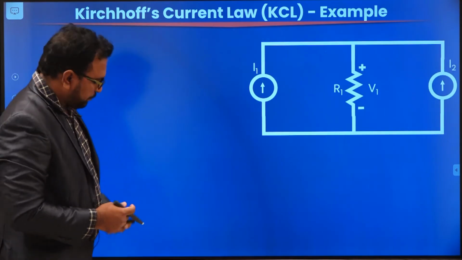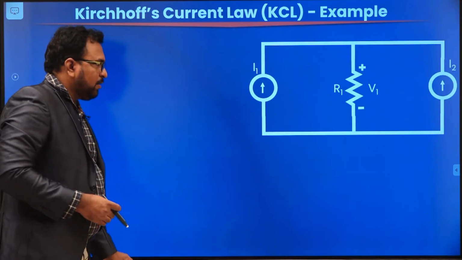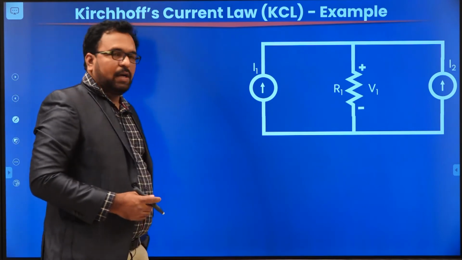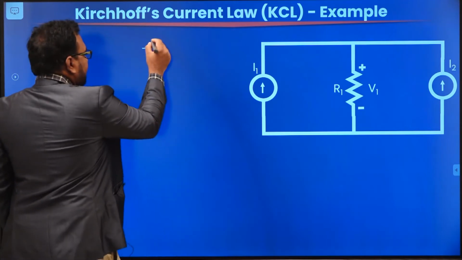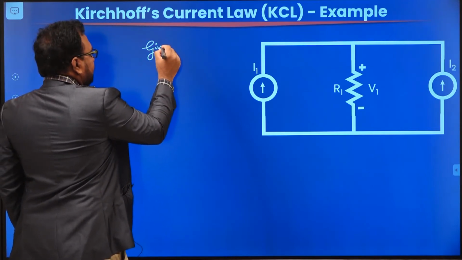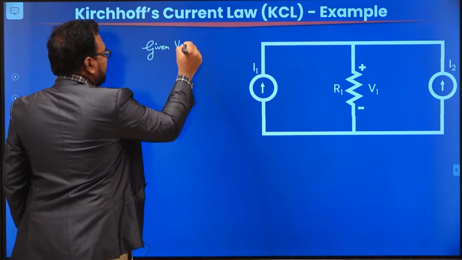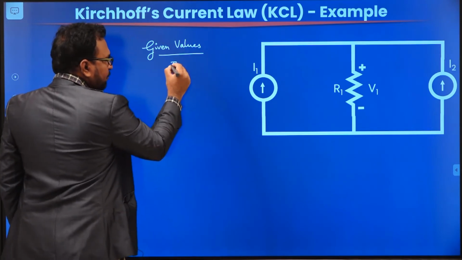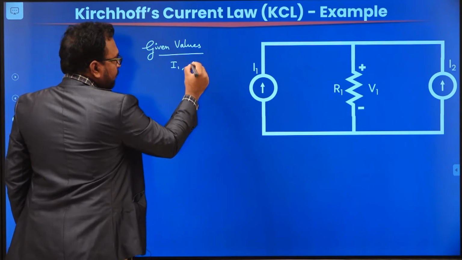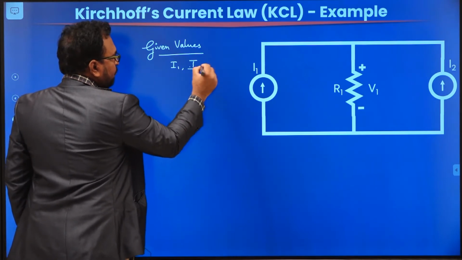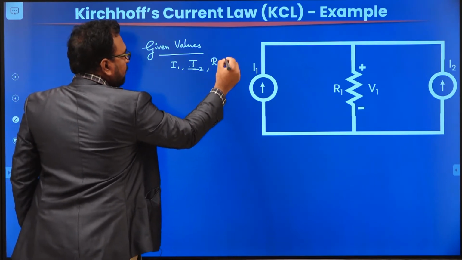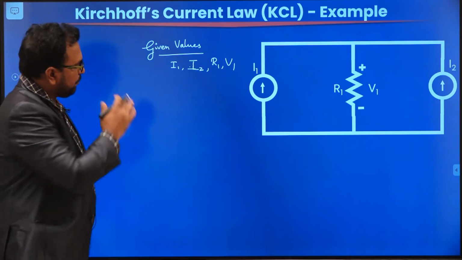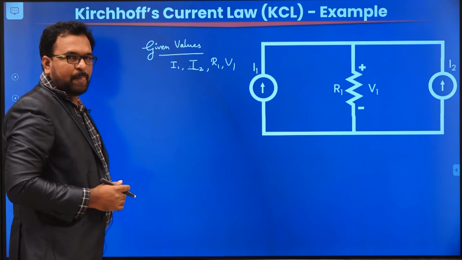Okay. So let us solve once again the same problem. So this is the given circuit. What are the given values here? Given values are I1, I2, R1 and V1. So these values are given. That means we know those 4 values.